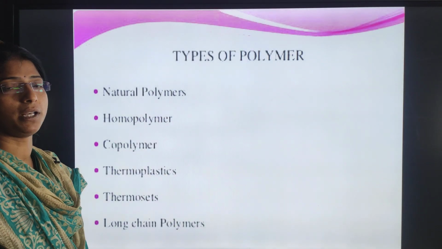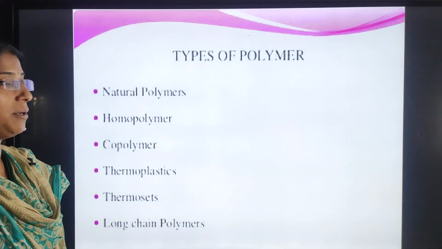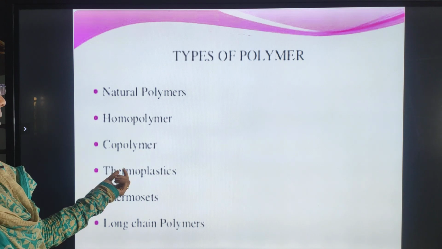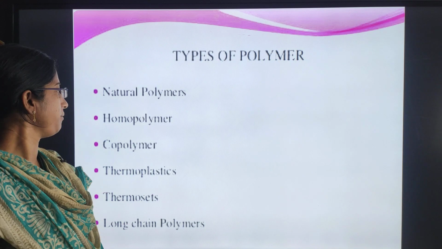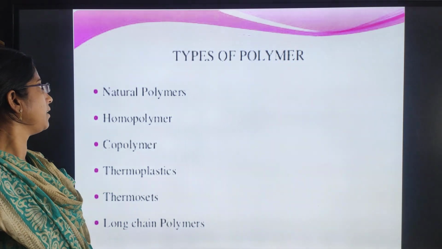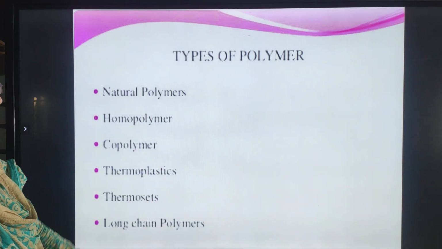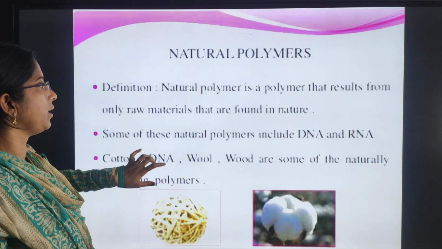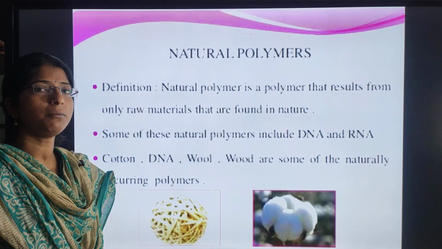Next, types of polymers. What are the types of polymers? We will discuss. We have natural polymers, and then homopolymer, copolymer, thermoplastic and thermoset, and long chain polymers. Is it clear? We have six main types of polymers in our syllabus. What are the natural polymers? And homopolymer and copolymer, thermoplastics and thermosets, and long chain polymers. So what are natural polymers?